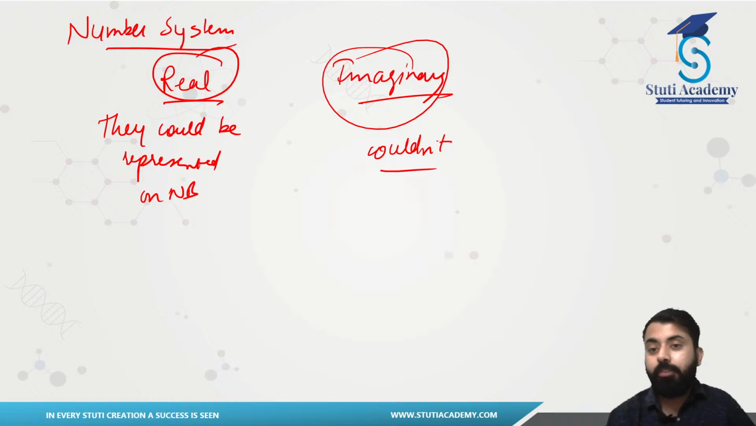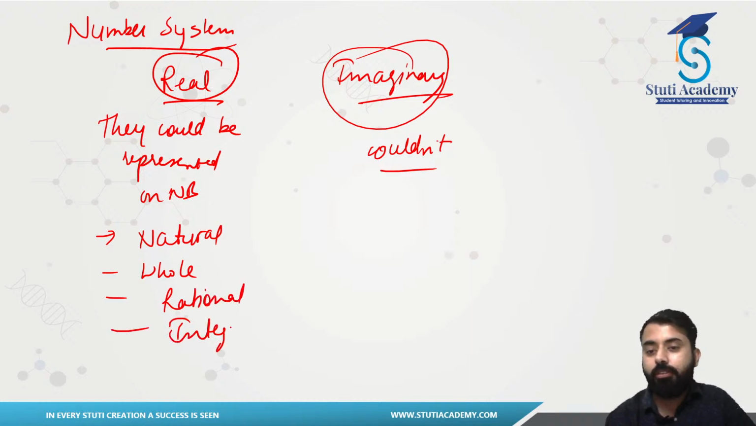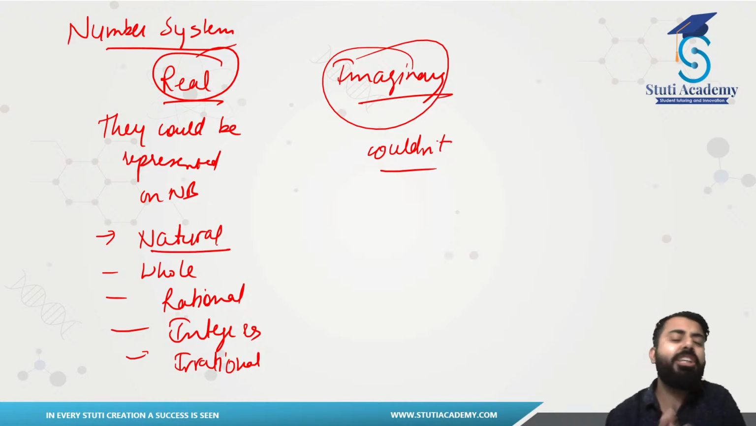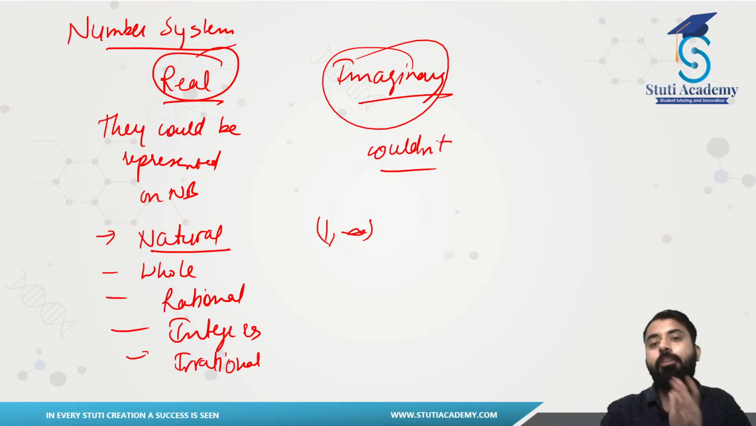Now, real numbers were categorized in the following groups: your natural numbers, your whole numbers, your rationals, your integers, and finally your irrationals. Can you recall any of this? So, natural numbers were the numbers beginning with 1 and going up to infinity. They were all positive numbers that began with 1 and ended at infinity.